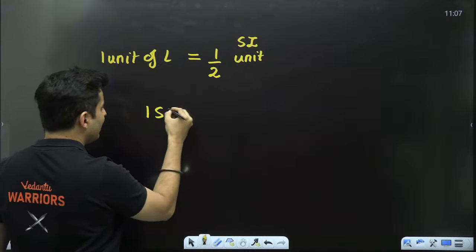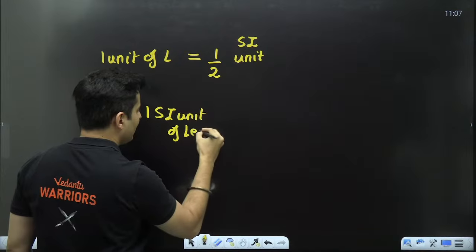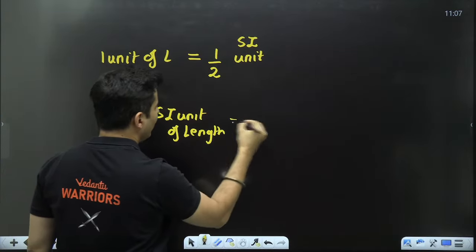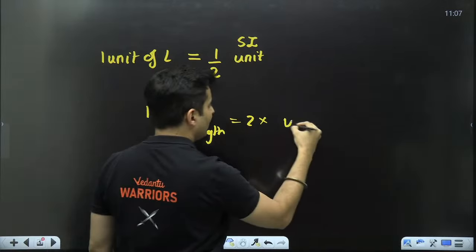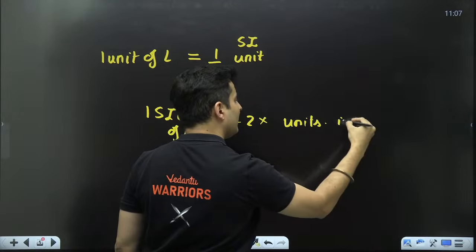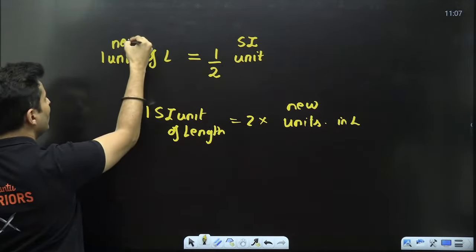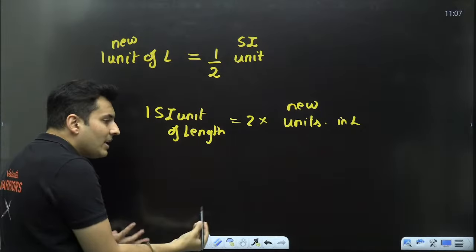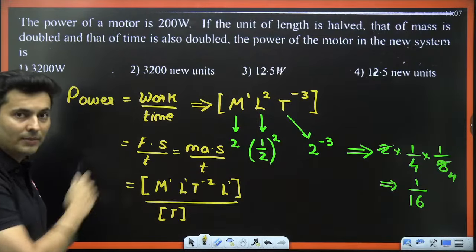So 1 SI unit of length is 2 times the units in length of that new unit of length. Similarly, think in this particular problem.